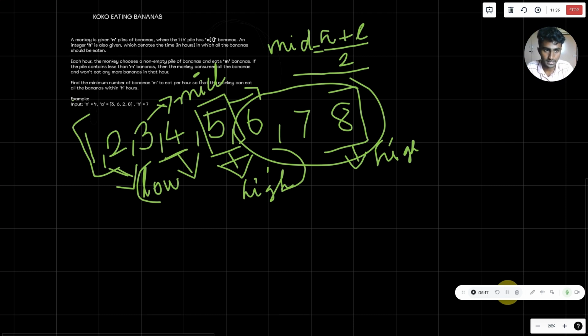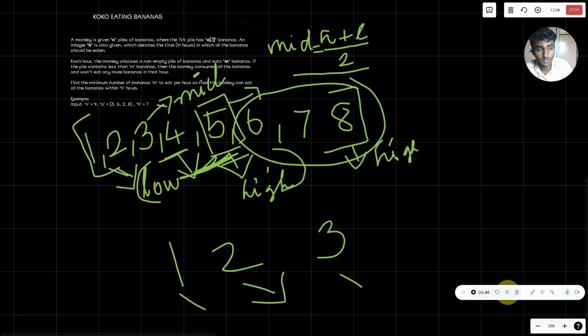the lesser eating rate, because we are asked to find the minimum hourly eating rate so that it could complete all the bananas. So now we have got the value to be 7. The total number of hours it takes at the hourly eating rate of 3 is 7. We don't have to check 4 and 5, because those are larger, and we have to find the minimum. So we will discard 4 and 5, and we'll be left with 1, 2, and 3, where 1 is the low and 3 is the high. We'll take the mid, as you already know, and substitute this 2 in our answer.